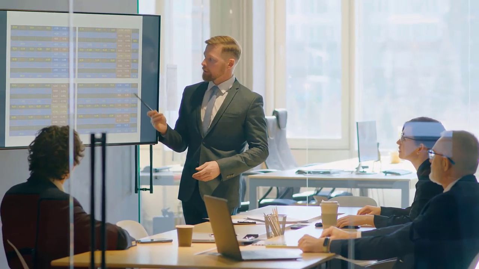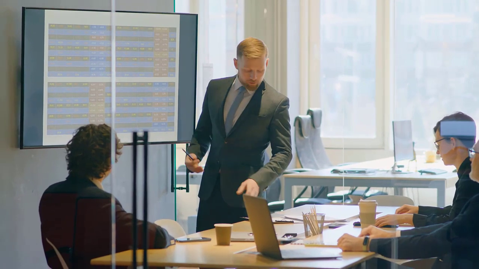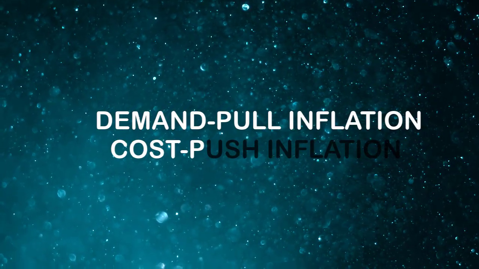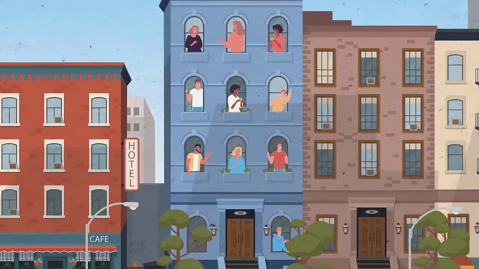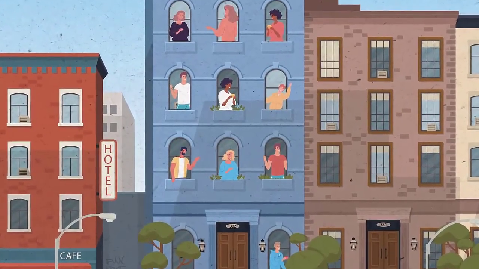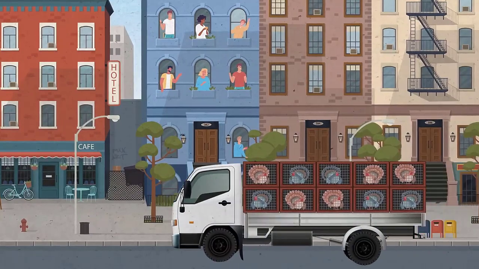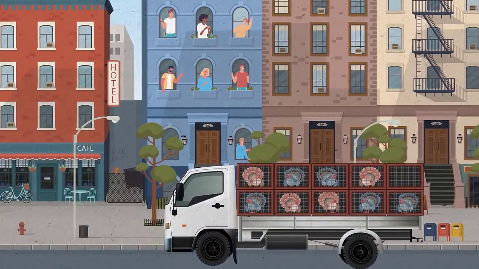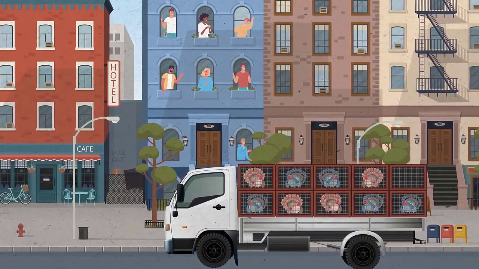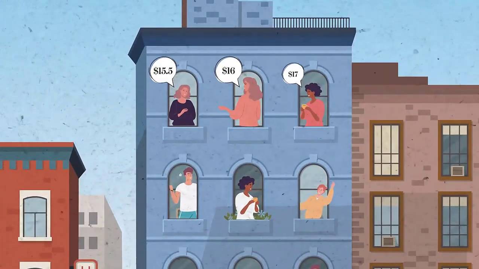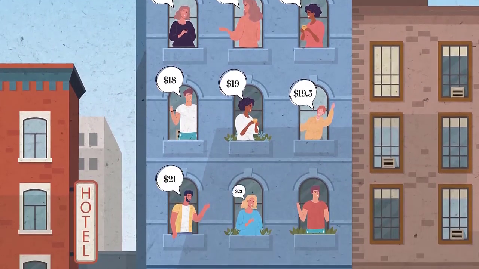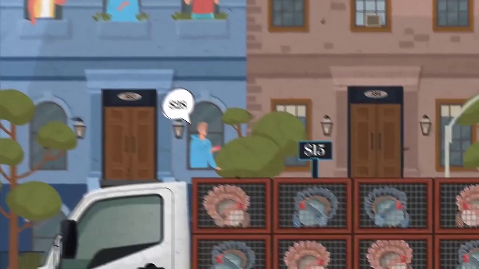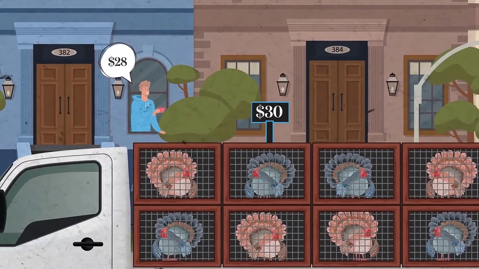There are several causes of inflation, and economists generally categorize them into two broad categories: demand pull inflation and cost push inflation. Demand pull inflation occurs when there is too much demand for goods and services in the economy, leading to a rise in prices. This can happen when the economy is growing too quickly and people have more money to spend, causing them to bid up the prices of goods and services. This can also occur when there is a shortage of goods and services, leading to higher prices as people are willing to pay more to get what they need.